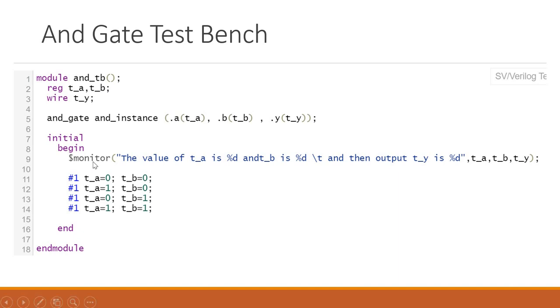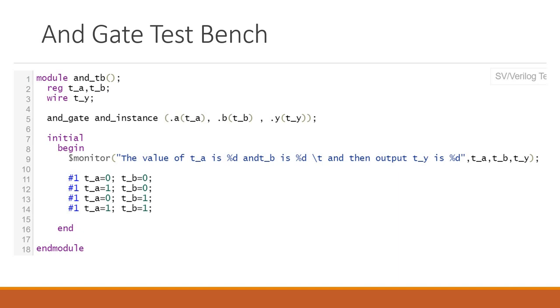Now we have a dollar monitor. Like in C, we have printf and scanf, one takes input and the other displays. Here we have dollar monitor. If there are any changes in the signals, it will reflect and display the value. Suppose you have two signals, TA and TB. Why TA and TB?